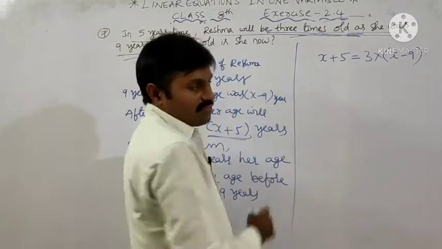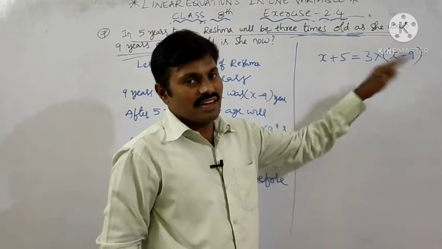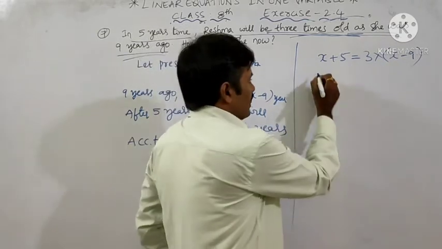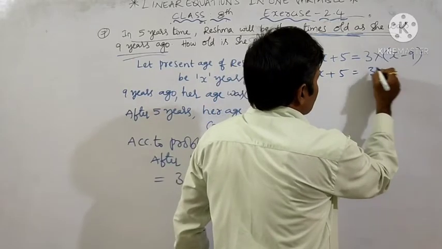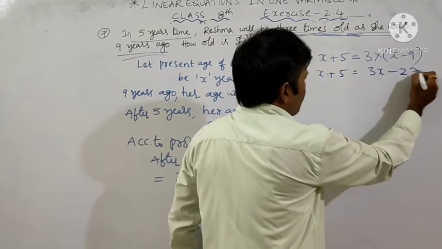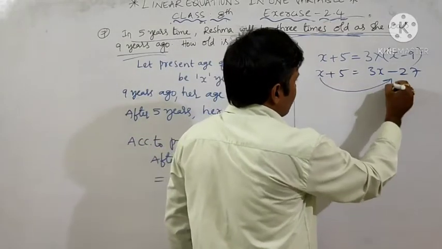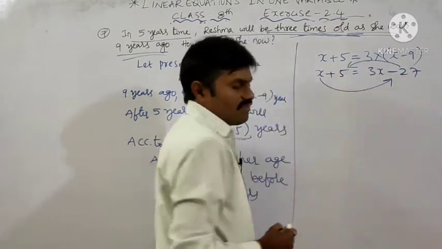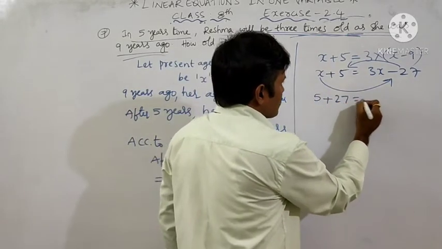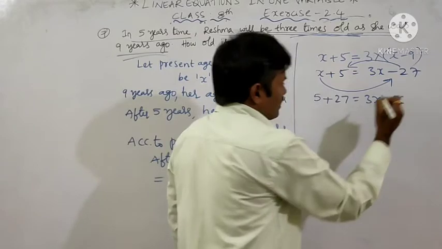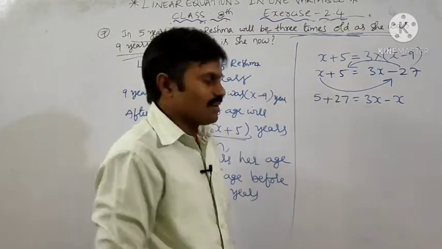Now simplification. We got a linear equation in one variable. The variable is present on either side of the equal sign. So x plus 5 is equal to 3 into x minus 3 into 9, which is 27, according to the distributive property. Now shift x to the right hand side and minus 27 to the left hand side. Then it becomes 5 plus 27 is equal to 3x minus x.